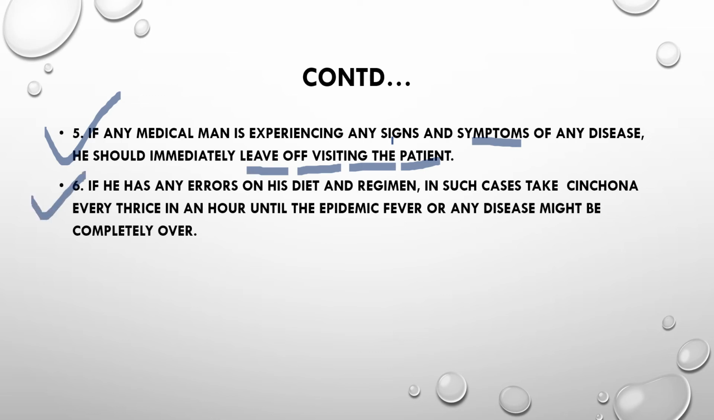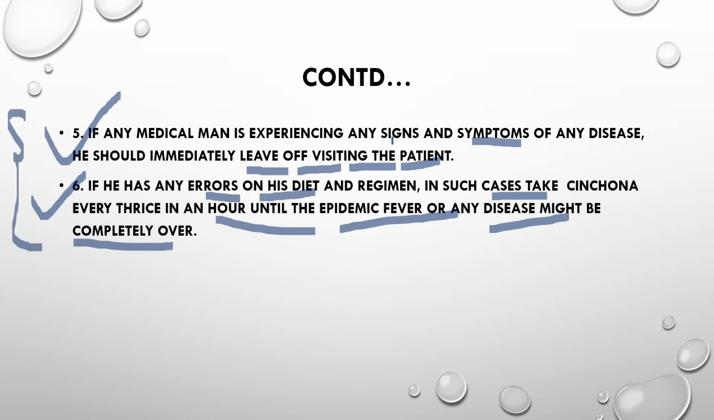And if he has any errors in the diet and regimen, in such cases he takes Cinchona every thrice in an hour until the epidemic fever or any disease is completely over. Actually, this Cinchona bark was taken by Hahnemann himself whenever he got any disease, until it ceased or stopped.